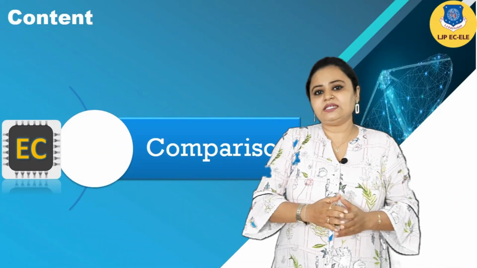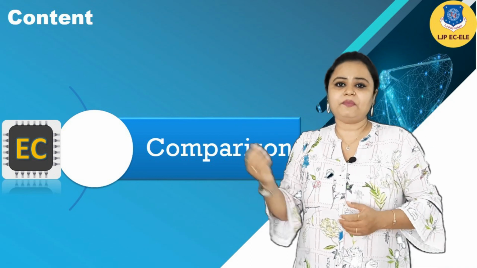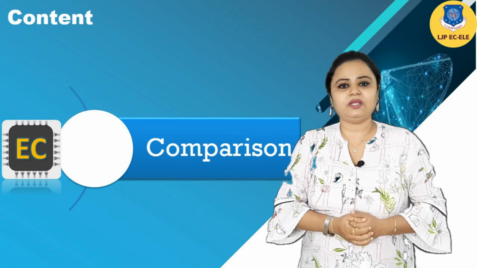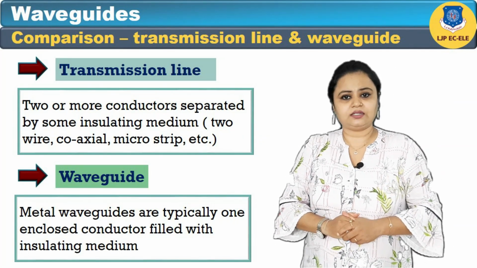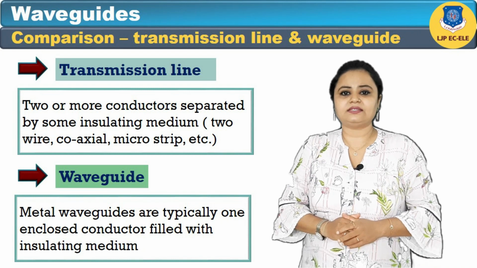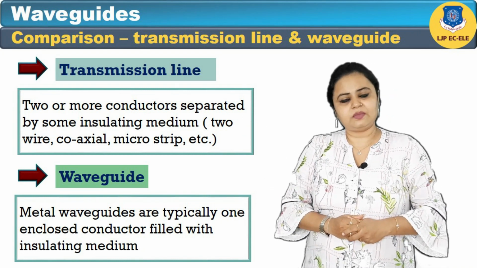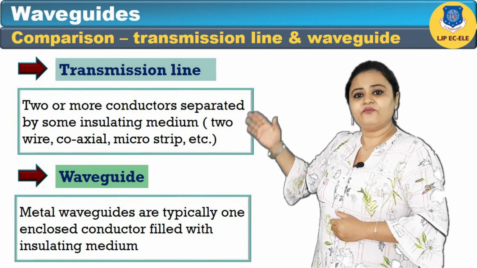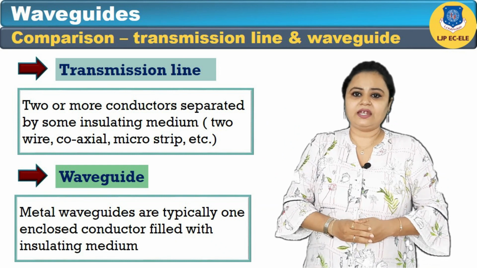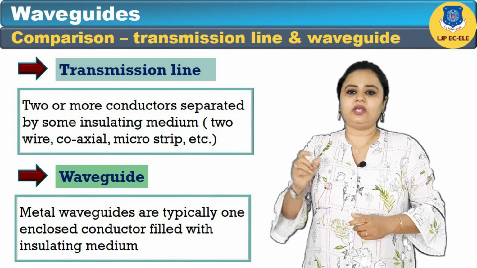Now we will see the comparison between transmission line and waveguides. There are some parameters which can be compared between these two. A transmission line is two or more conductors separated by some insulating medium, like a coaxial cable, microstrip line, slot line, etc. Whereas waveguides are metal waveguides, typically an enclosed conductor filled with insulating medium.